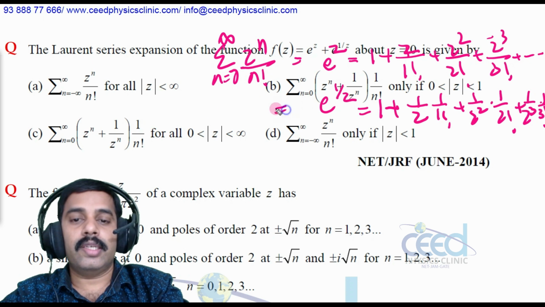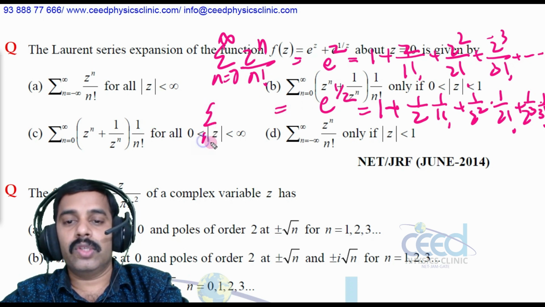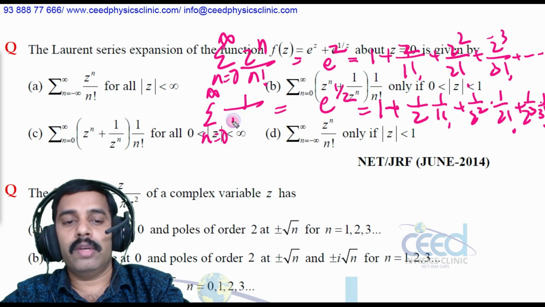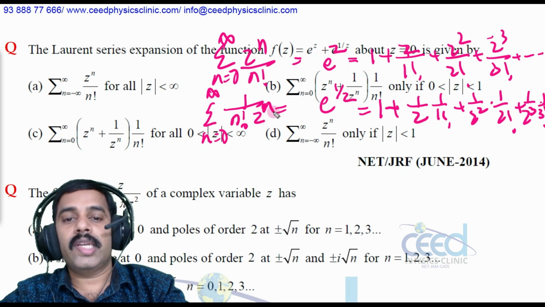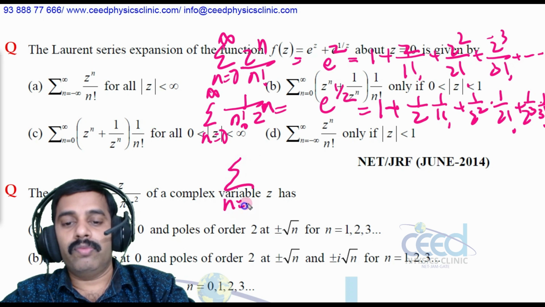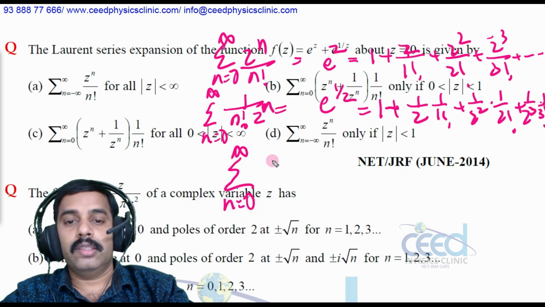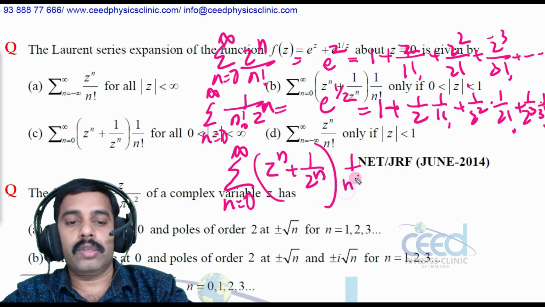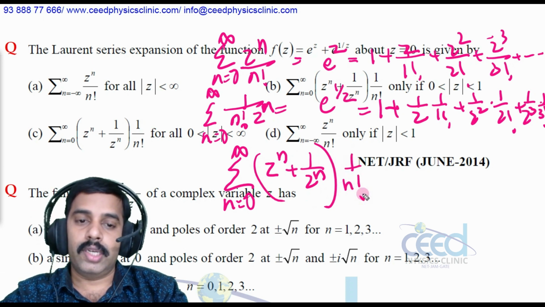And this I can write as sigma n is equal to 0 to infinity 1 by n factorial z raised to n. So this I can write as sigma n is equal to 0 to infinity of (z raised to n plus 1 by z raised to n), and we can take out 1 by n factorial, right?